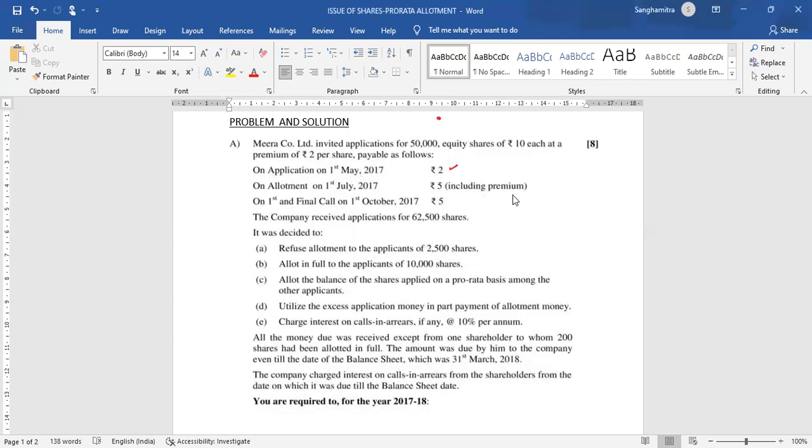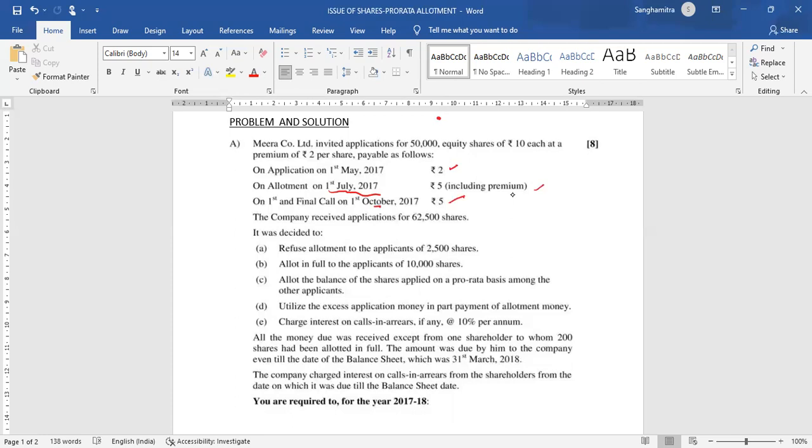Allotment was due on 1st July 2017, rupees 5. So 2 rupees is premium and 3 rupees goes towards capital. On first and final call, which was due on 1st October 2017, rupees 5 per share.